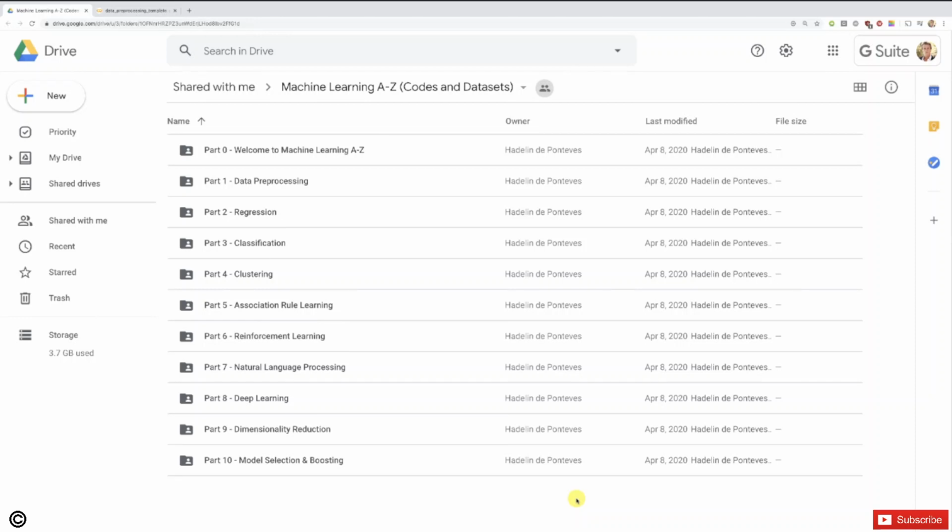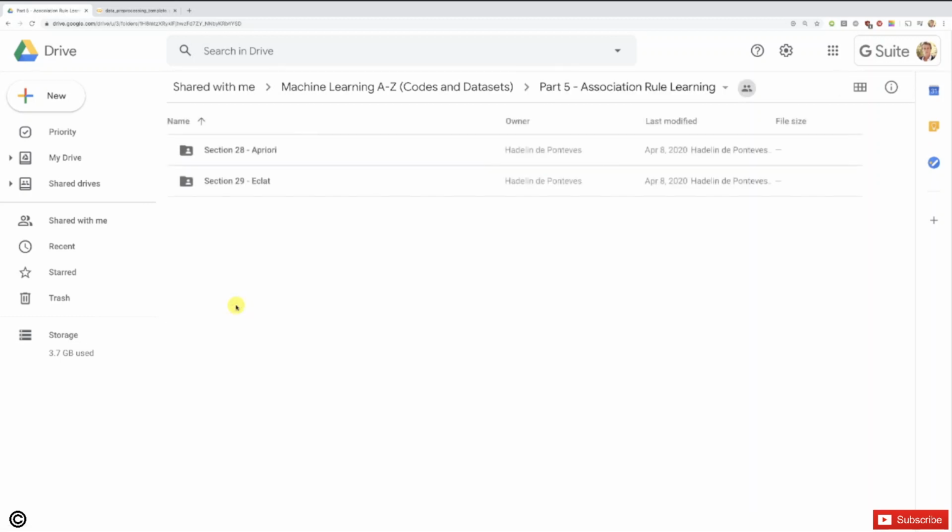And before we start, let's just make sure everyone here is on the same page. This is a folder containing all the codes and data sets of this course. And I gave you the link to this folder right before this tutorial. So make sure not to miss it. Click it. And now we should all be on the same page. All right. So let's do this. Let's get into part 5, association rule learning.